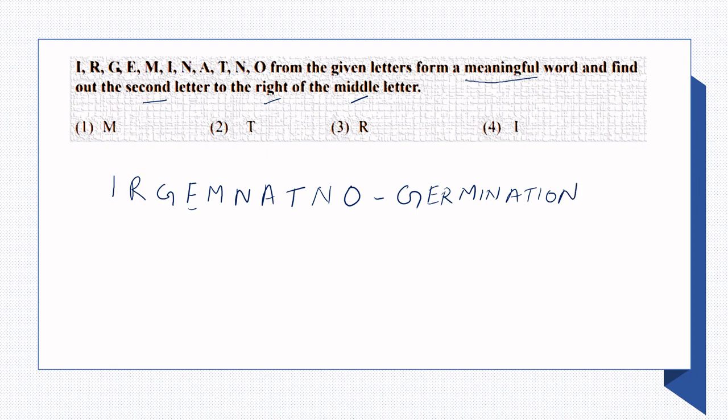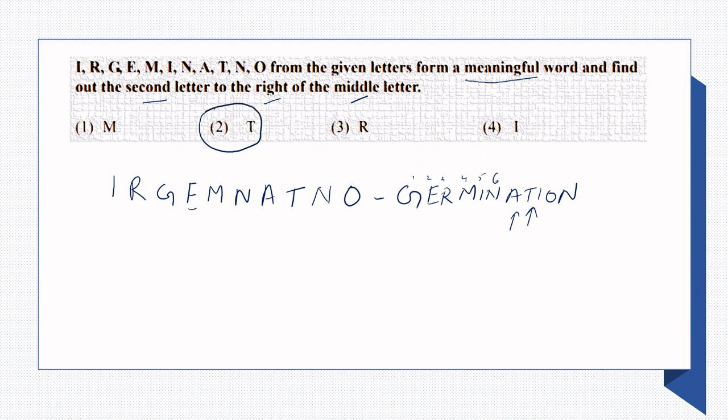Now the matter is simple. You can get the answer quickly. The second part of the question is second letter to the right of the middle letter. The total number of letters is 1, 2, 3, 4, 5, 6, 7, 8, 9, 10, 11. That means the sixth letter will be the middle letter. 1, 2, 3, 4, 5. N is the middle letter, and the right of the middle letter is asked over here. Letter to the right of the middle letter, that is 1, 2. So T is the answer.